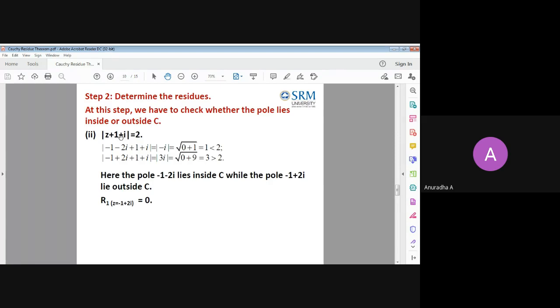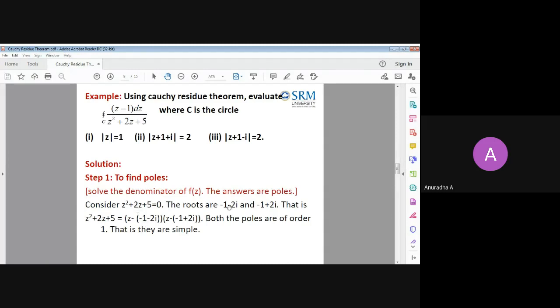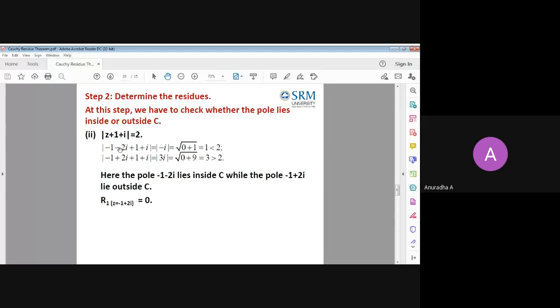So what I'm doing is, I have the pole minus 1 minus 2i. I add it with this point. That means in place of z I am substituting: minus 1 minus 2i plus 1 plus i. I take the absolute value and check. Minus 1 plus 1 cancel. Minus 2i plus i yields minus i. The absolute value of minus i: real part 0, imaginary part minus 1. Root of 0 square plus minus 1 whole square is 1. So I get the answer 1.